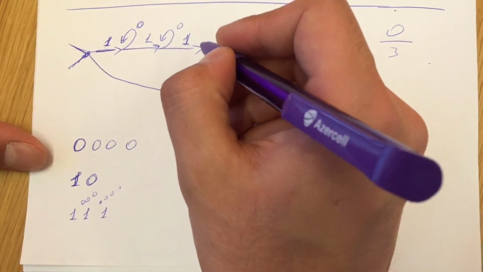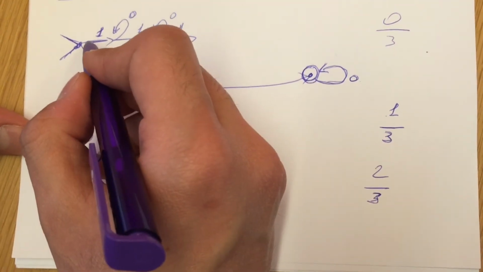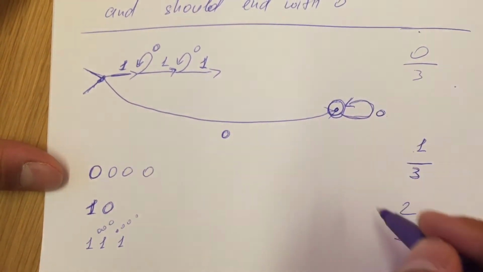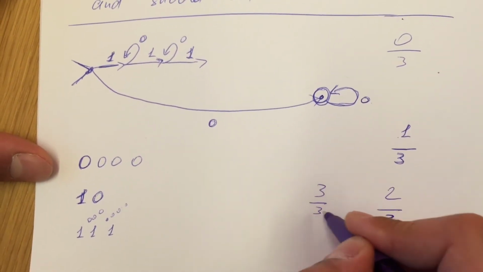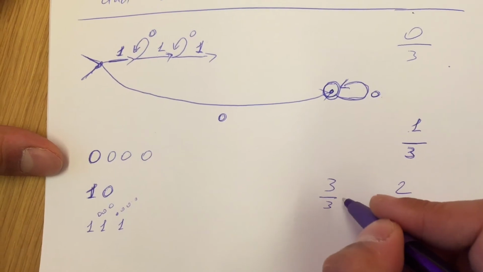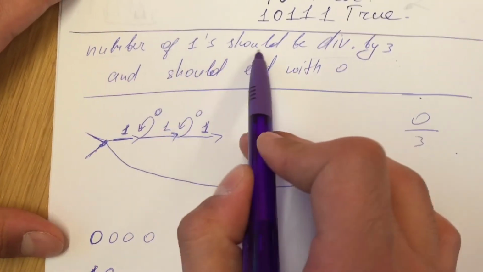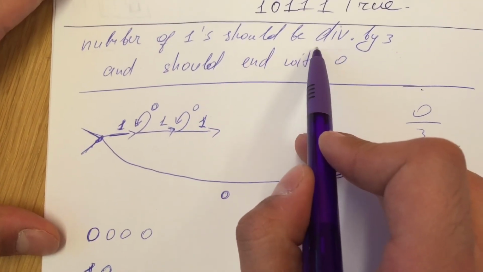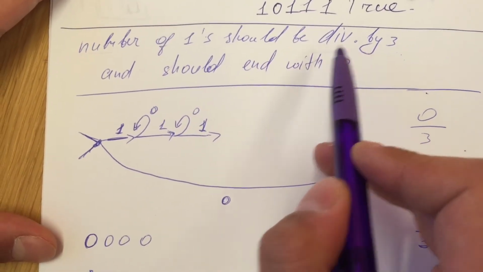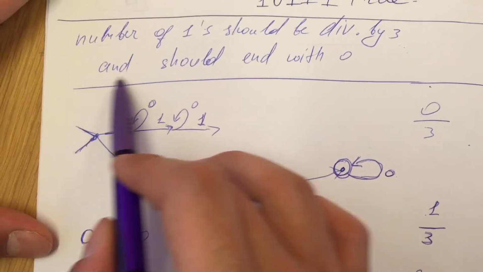Now the number of ones is 3, and 3 is divisible by 3, and this condition is satisfied.